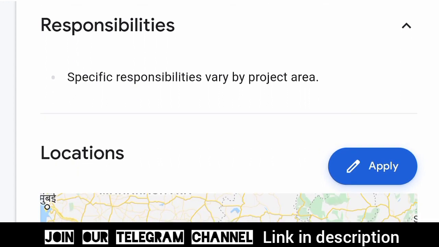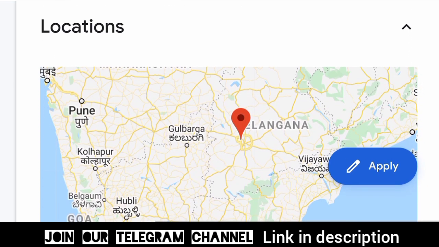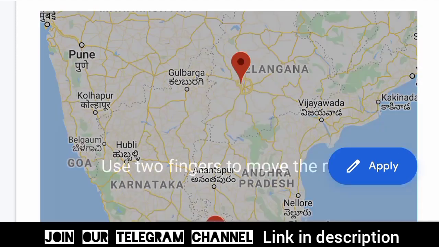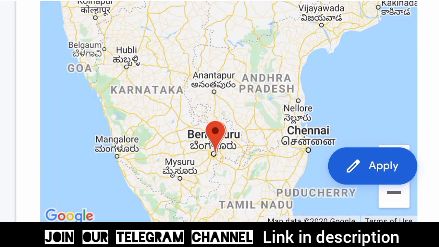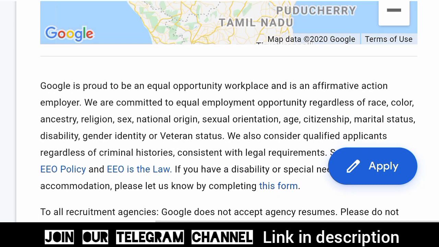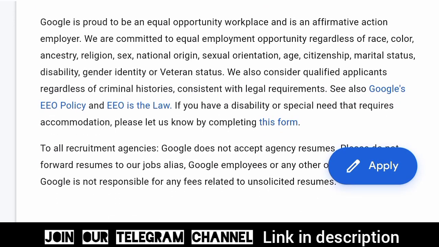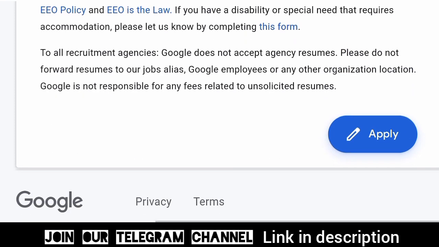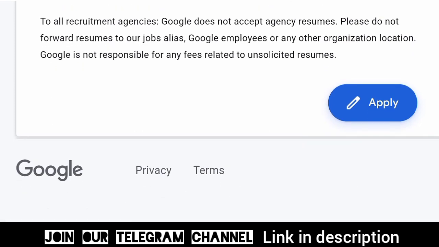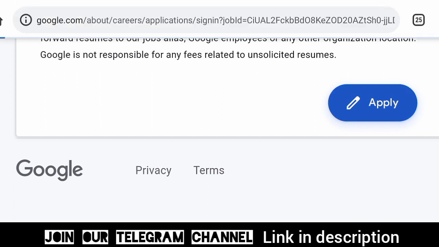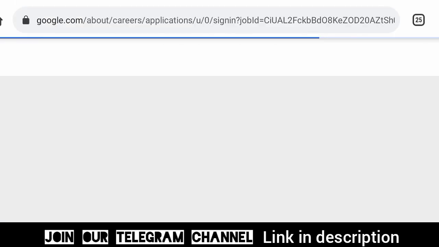Here are the responsibilities. Specific responsibilities vary by project area, meaning the responsibilities depend on what project you are going to do. And here it is in two locations, Bangalore in Karnataka and Hyderabad in Andhra Pradesh. These two are the locations where Google headquarters in India are. After that, there is some basic information, and now I am going to show you how to apply for this.